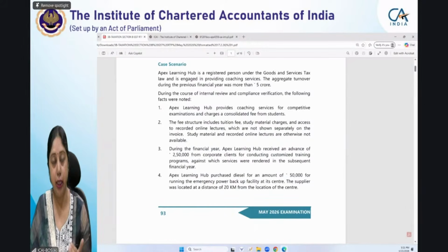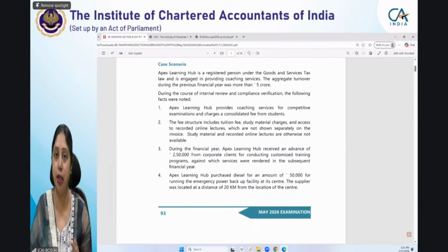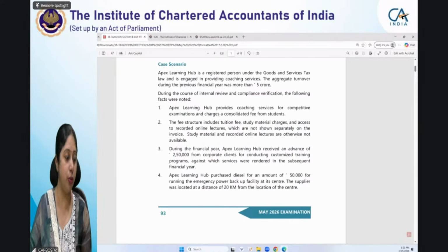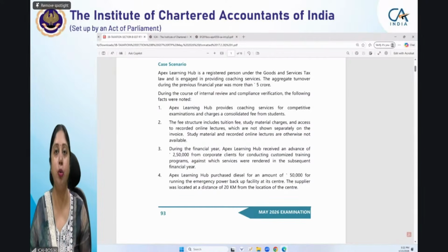Then the handwriting. Your handwriting should be legible. Don't try to write very beautifully in the examination, because then you will not be able to keep pace with the answers. But yes, your handwriting should be readable by the examiner. And start your paper, when you are attempting the question paper, with your best known answer. The first answer should be the answer which is best known to you, and then in decreasing order, answers have to be written.